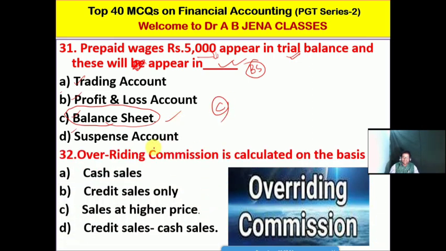So next one, overriding commission is calculated on the basis of what? This MCQ is from consignment. Overriding commission is calculated on which basis? A, it's cash sales. B, it's credit sales only. C, it's sales at higher price. D, it's credit sales minus cash sales. Friends, C is the right option for this MCQ. Overriding commission is calculated on the basis of sales at higher price.